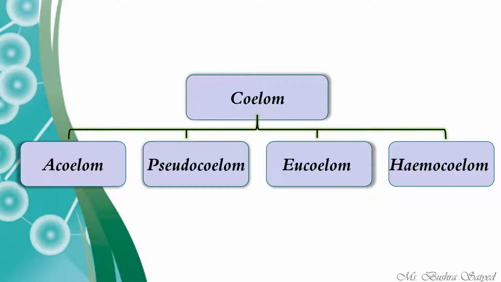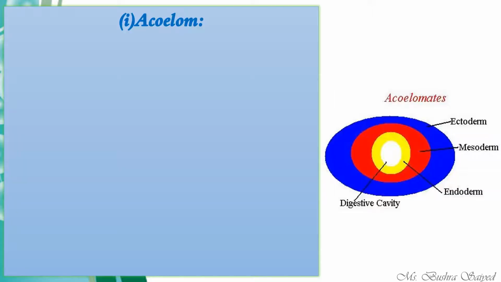We know that pseudo means false. Eucoelom, it means the true coelom. Eu means true. And hemocoelom, that is present in several insects, which is a rare kind of coelom that we will study. So now we'll see each of them one by one.